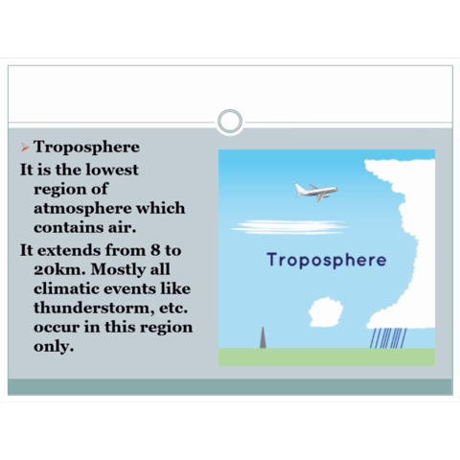The layer which consists of air, that is troposphere, extends from 8 to 20 kilometers away from the earth. Mostly all climatic events like thunderstorm and lightning occur in this region only. You can see the region here.